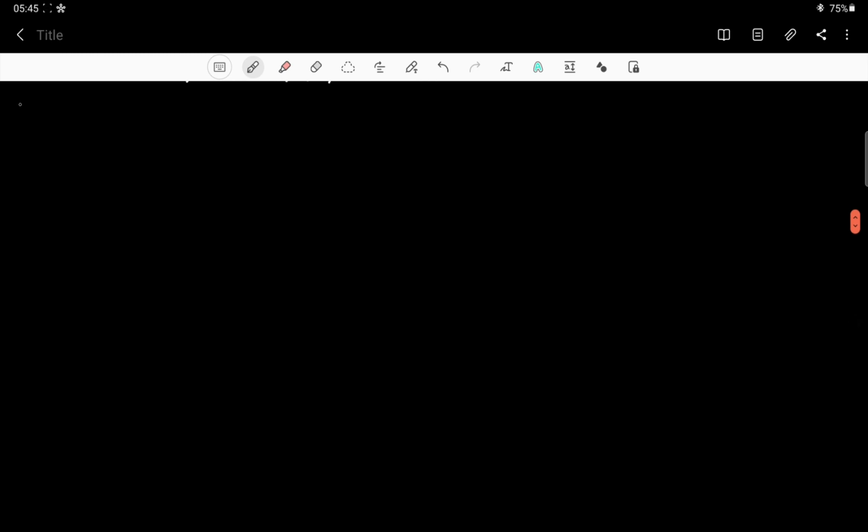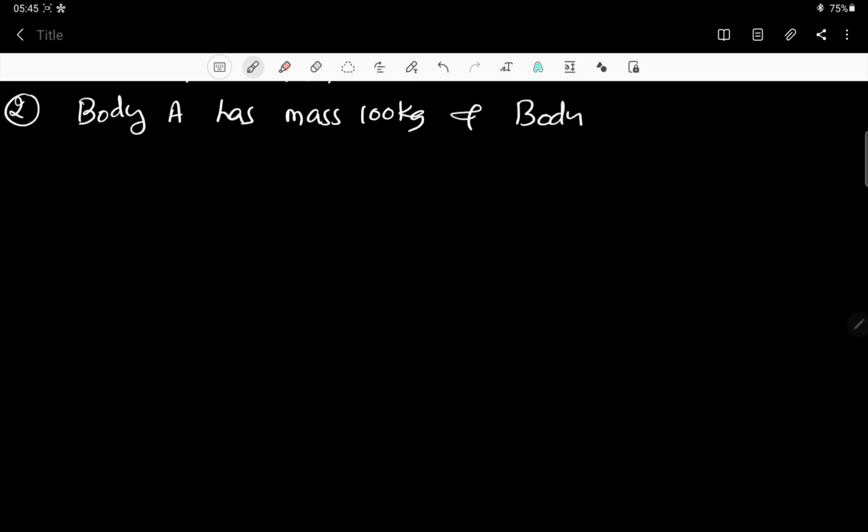Now the second question: body A has mass 100 kg and body B has mass 50 kg. They're asking which body has more inertia.